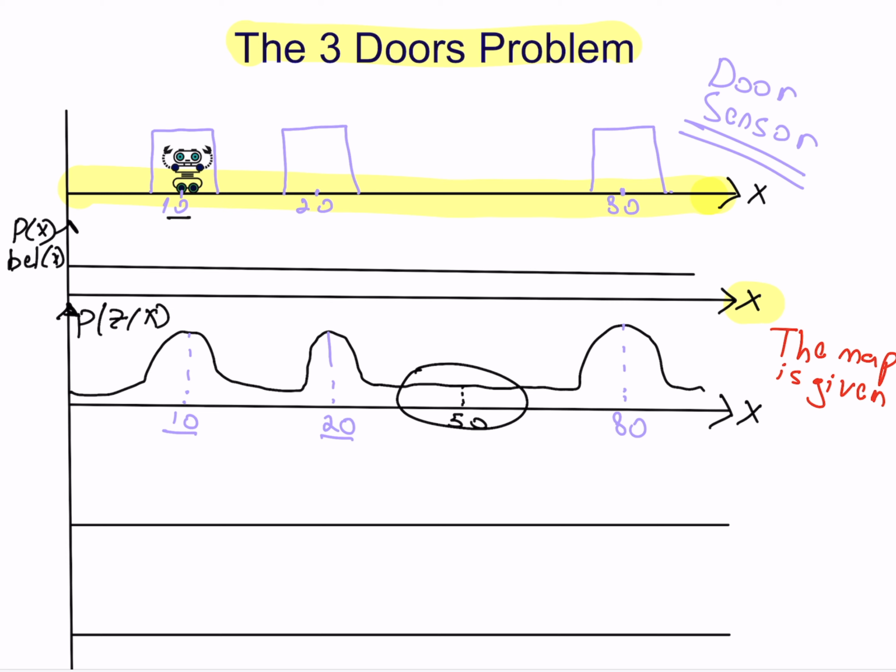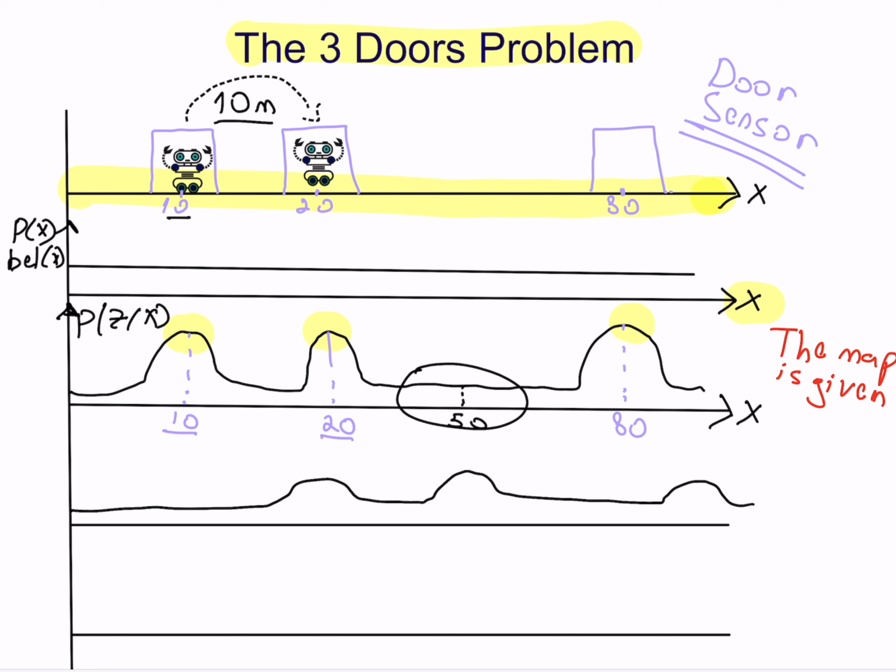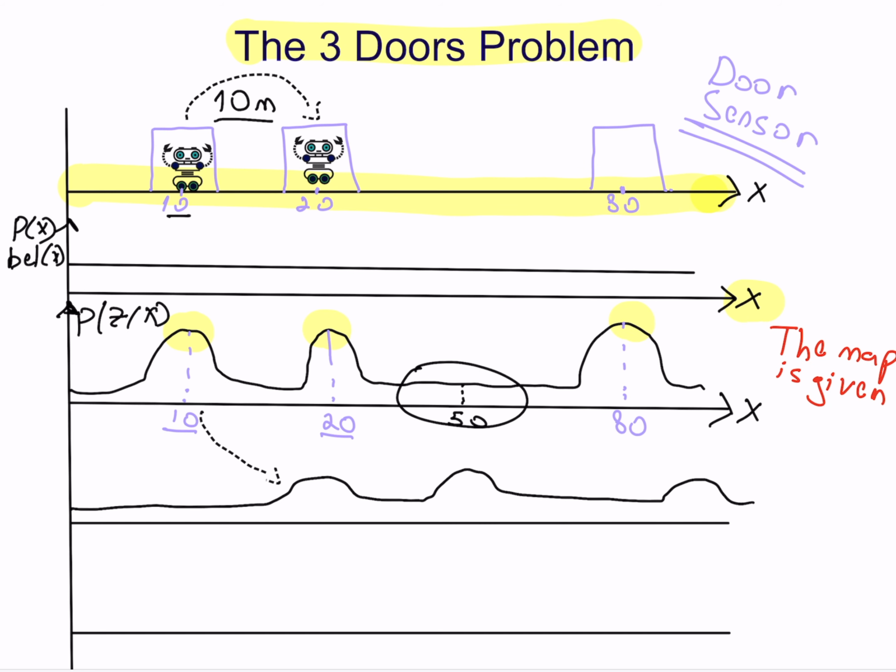Now let us imagine such a thing. Our robot moved from point 10 to point 20. Now, I don't know that he moved to point 20, I just know that it moved more or less 10 meters. Now, if I know that my robot moved 10 meters, what does the new distribution look like? A moment ago, we had three peaks, and now each peak moved 10 meters right. So now we have a peak at 20, 30, and 90.